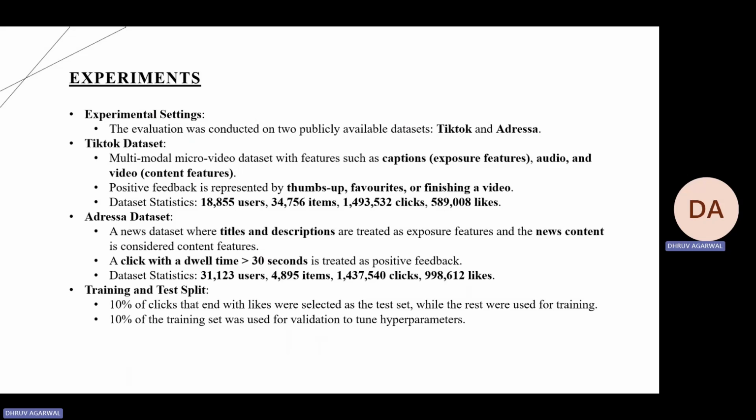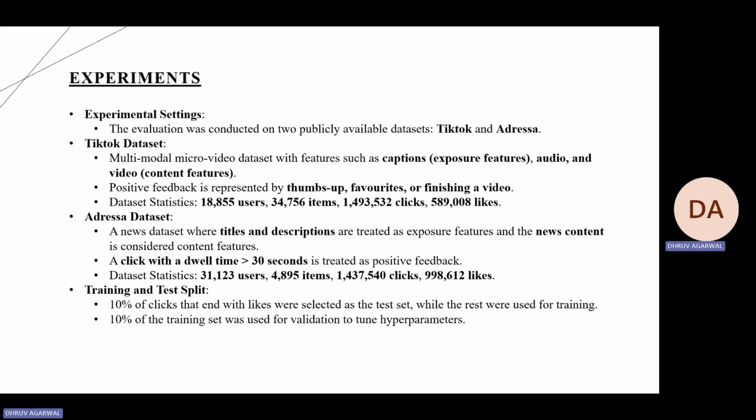The Adressa dataset is a news dataset where titles and descriptions are treated as exposure features, and the news content is considered content features. A click with a dwell time greater than 30 seconds is treated as positive feedback. In the dataset, we have 31,000 users, 5,000 items, 15 lakh clicks, and around 10 lakh likes.